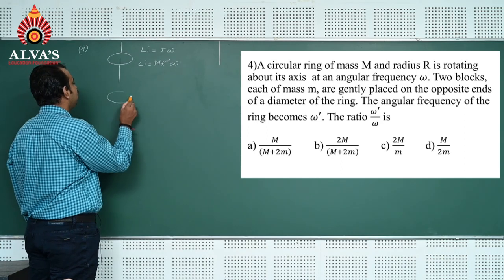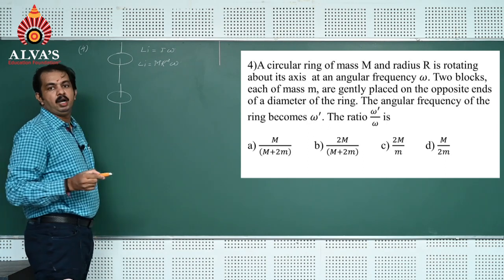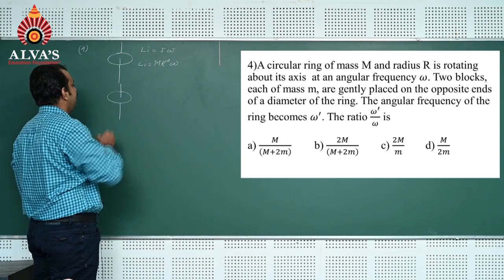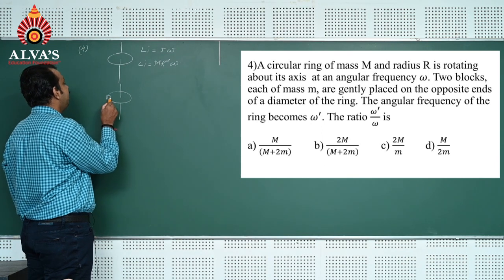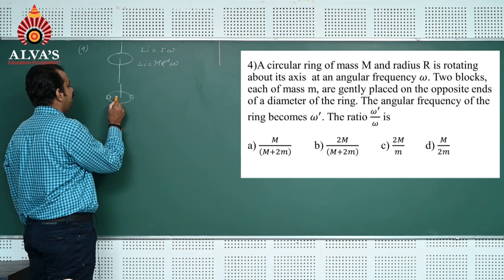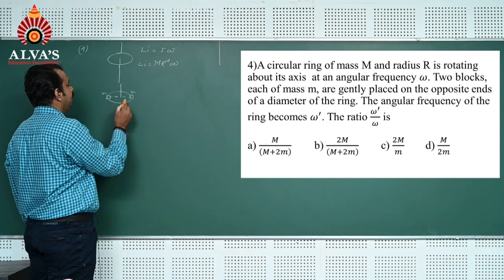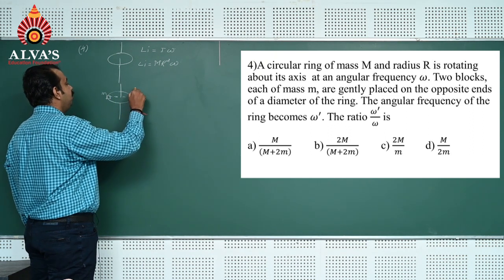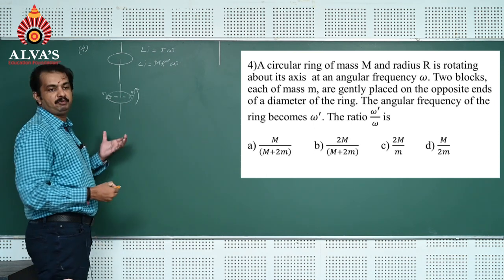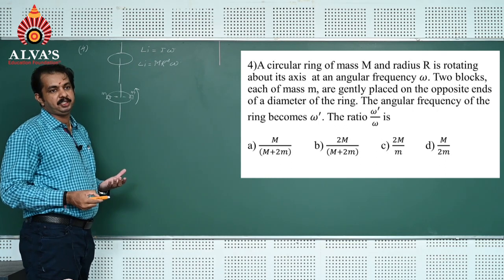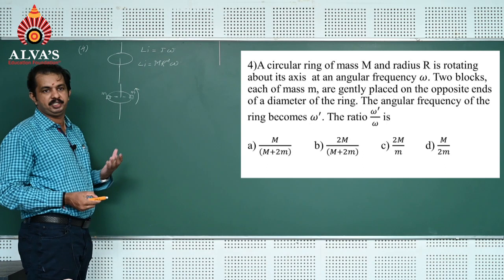Now, in the same circular ring, we can place two blocks on the opposite ends of the diameter, each of mass m. Now definitely the angular velocity of this circular ring changes. But because no torque is acting on the system, the angular momentum, initial and final value, is the same.